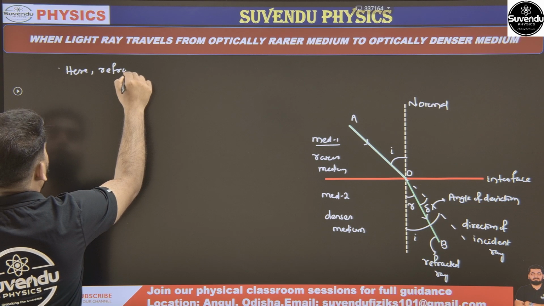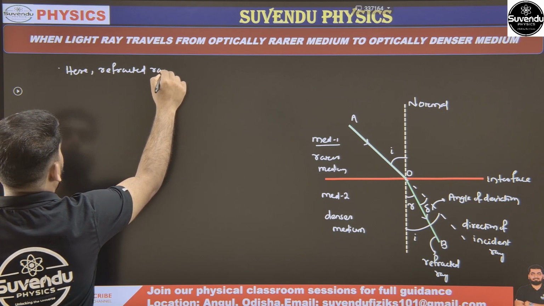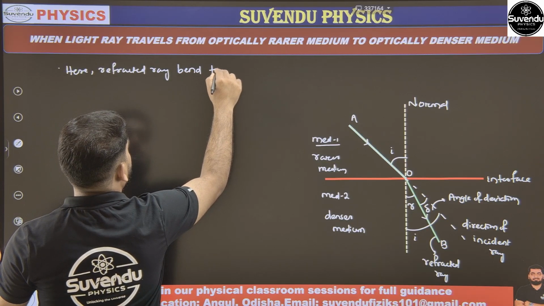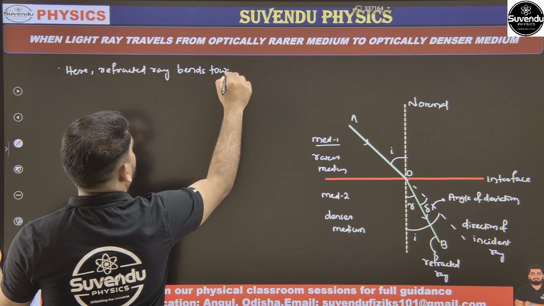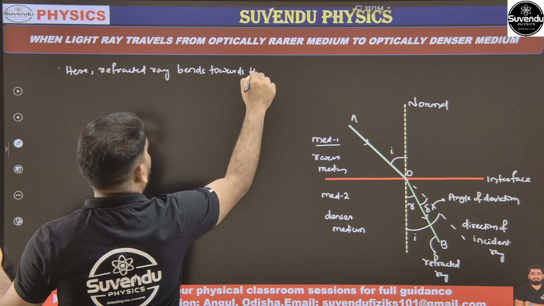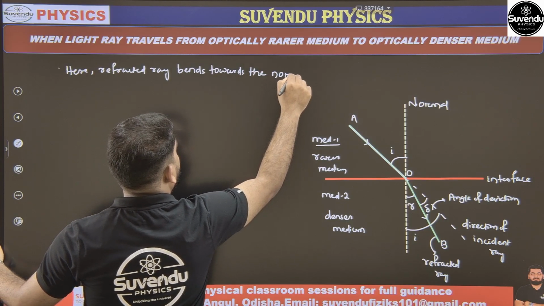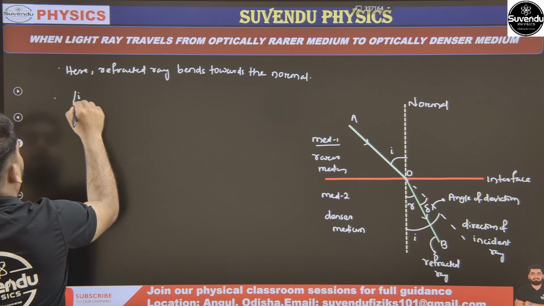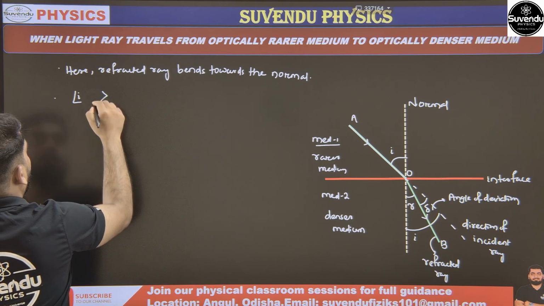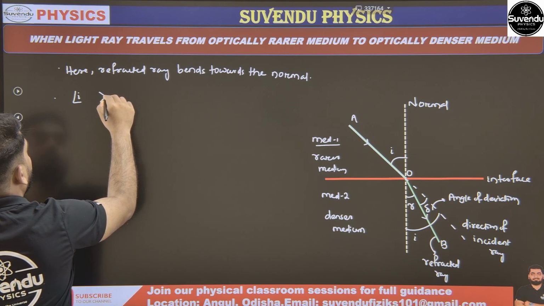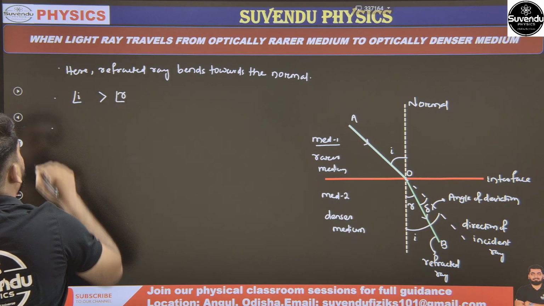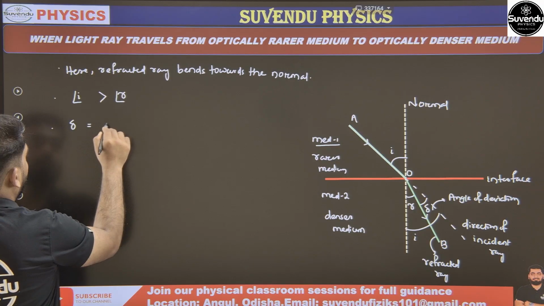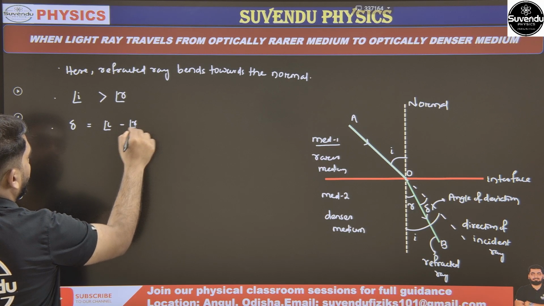refracted ray bends towards the normal. Then second point, angle i is greater than angle r. नेक्स्ट पॉइंट क्या मिल रहा है देखो, then angle of deviation delta equal to greater angle minus lesser angle.